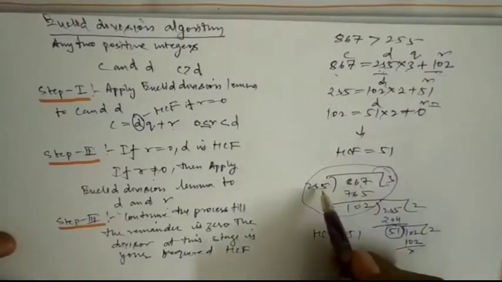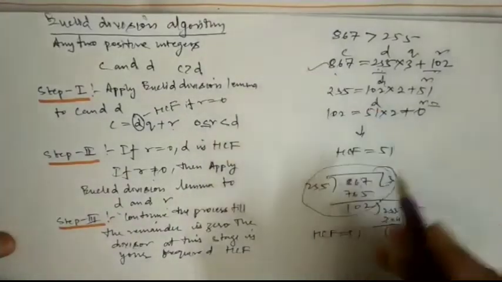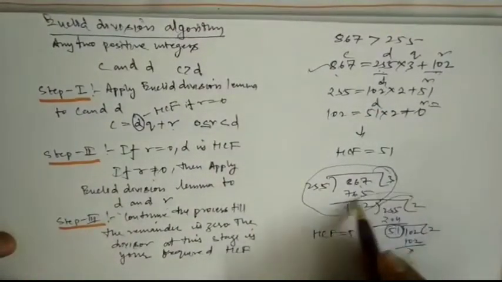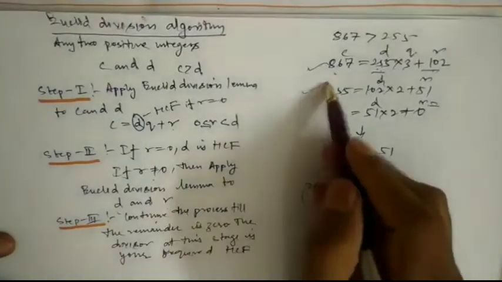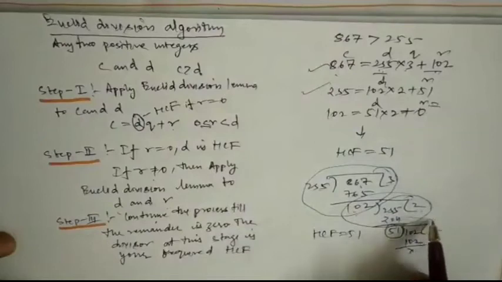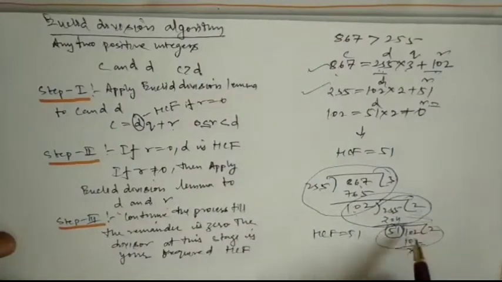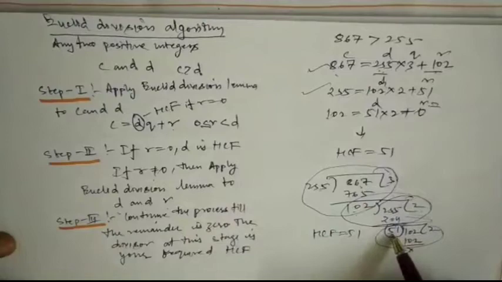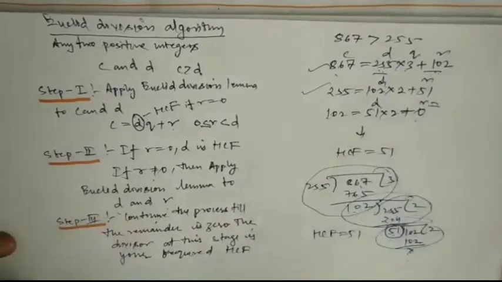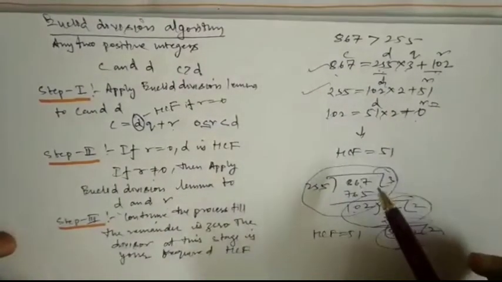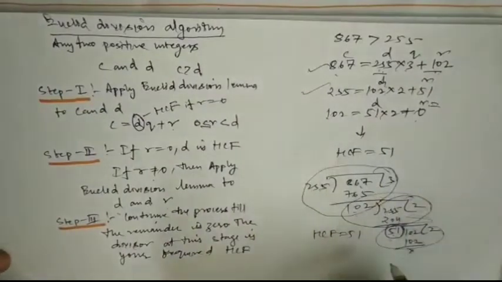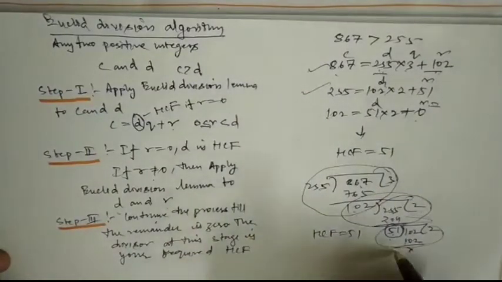See, this is your first step: 867, dividend is equal to divisor into quotient plus remainder. This is your second step: dividend is equal to divisor into quotient plus remainder. This is your third step: dividend is equal to divisor into quotient plus remainder. So अगर हम इसको कॉमन डिवीजन मेथड से पहले डिवाइड कर लेते हैं और फिर ये लाइन लिखते हैं तो हमारे लिए बहुत आसान हो जाता है. How to find the HCF with the help of Euclid division lemma.